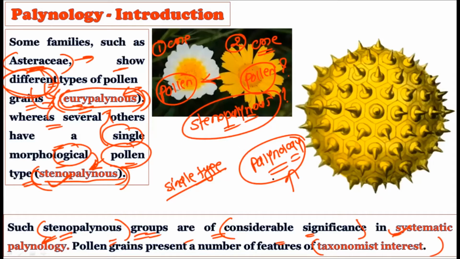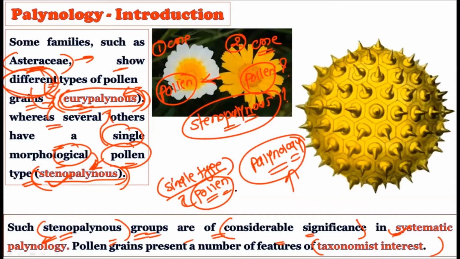Now, how is the stenopalynous group important for palynology here? The stenopalynous group creates only a single type of pollen grain. So we can directly place all these members within a single family or a single rank, right? If they produce morphologically similar pollen grains, we can group them together, and we can use this criterion to classify the plant. And if they produce a different kind of pollen grain, we can place them into another group, right? So whether it is eurypalynous or stenopalynous, both kinds of plants are used in systematic studies of palynology.